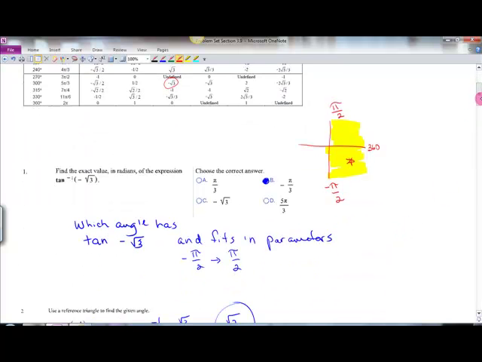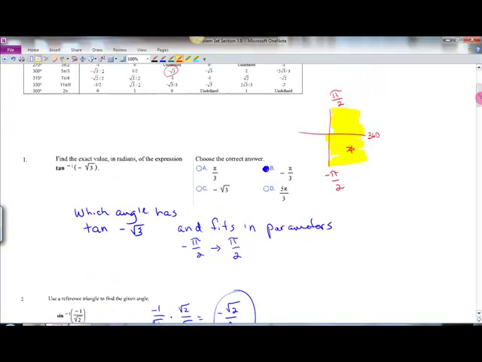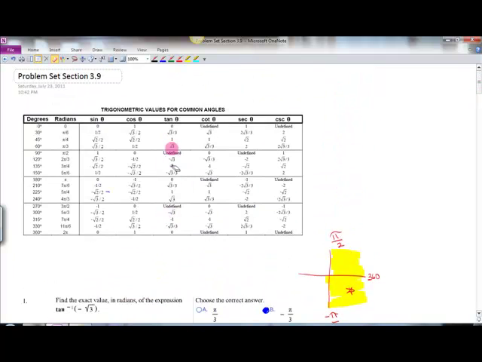So that's how we would come up with that particular answer. Same way for this one, inverse sine of negative 1 over square root of 2. Those aren't going to be listed that way in your chart, so you would want to rationalize it, and you get negative square root of 2 over 2. So you go up here, and we were talking about sine, and we are here and here.